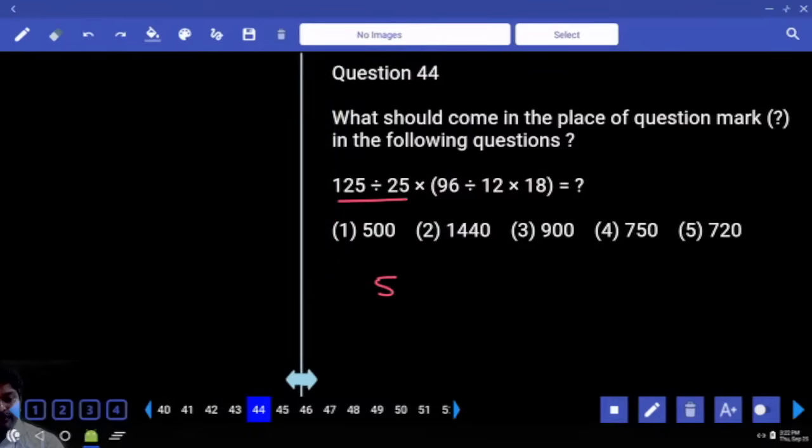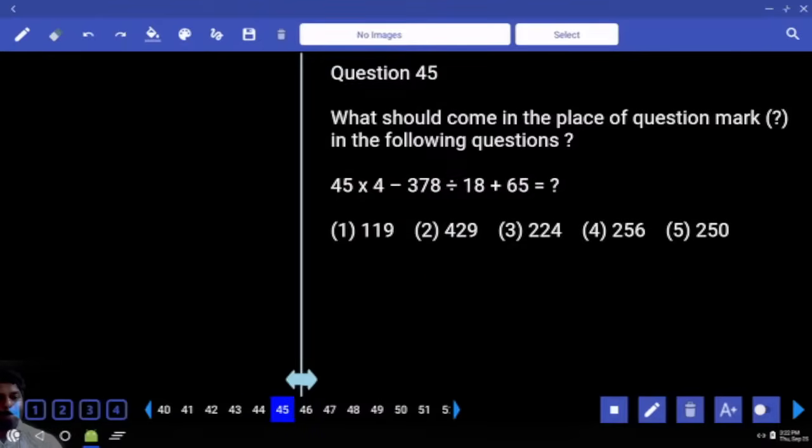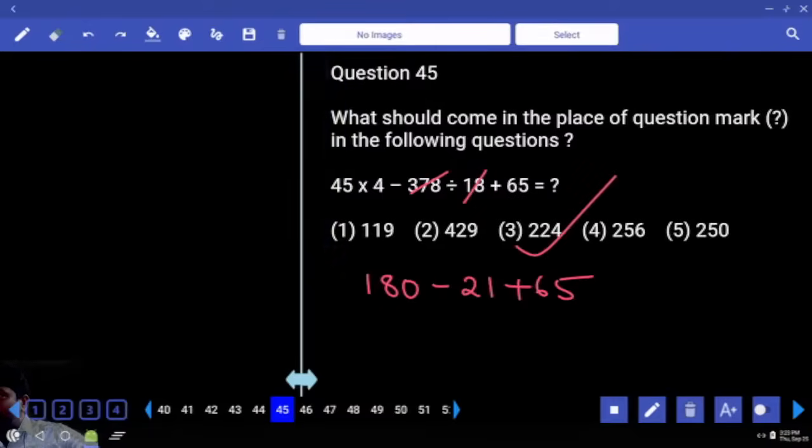This value into this value, 8 into 18. 5 into 8, 40 has 0, I'll write 0 first. 4 times of 18, 18 double 36, double 72. 45 4 times double double, 180. 18 21 times plus ends with positive number 0 plus 5, 5, negative 1, 5 minus 1, 4.